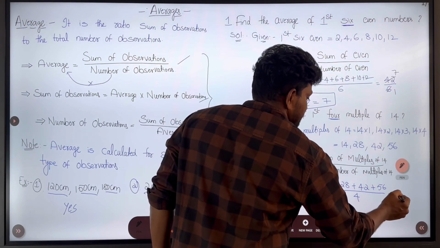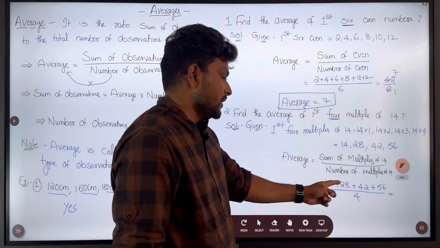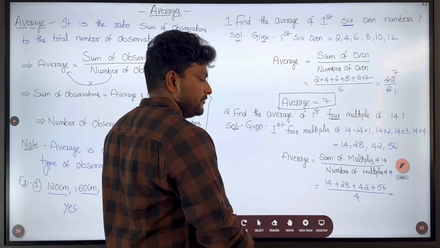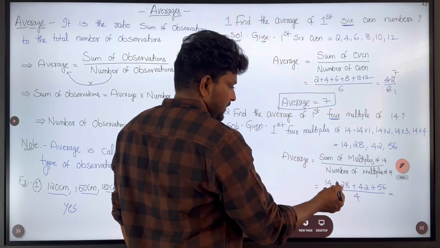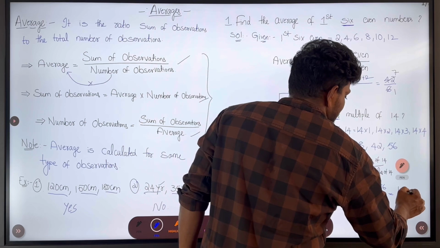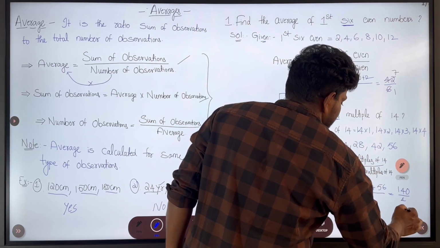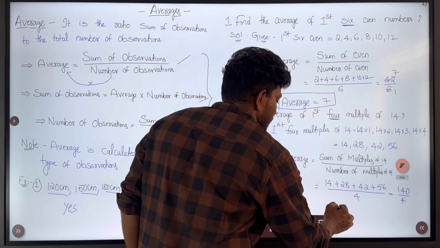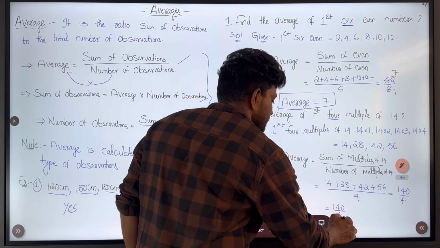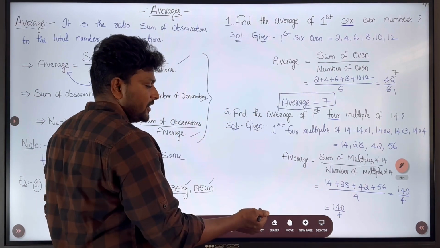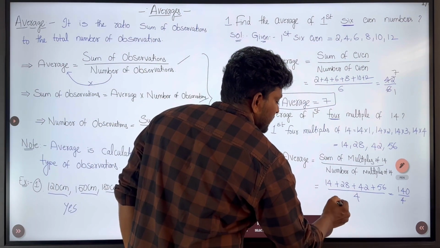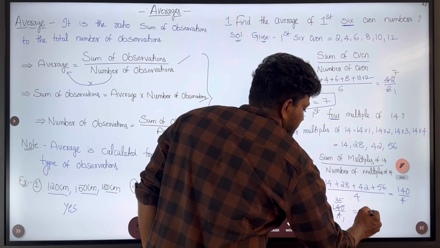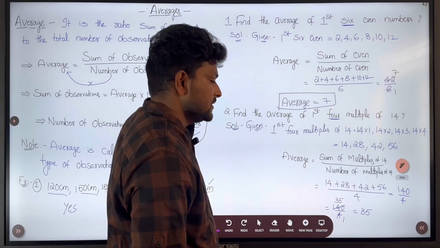If we find the sum, 14 plus 28 is 42, 42 plus 42 is 84, 84 plus 56 is 140. So 140 by 4, which means we can divide 140 by 4: 4 1s are 4, 4 3s are 12, 4 5s are 20, so 35 is the average.